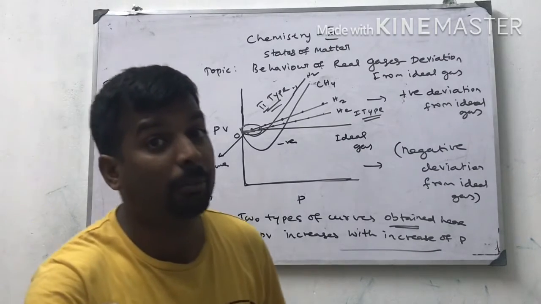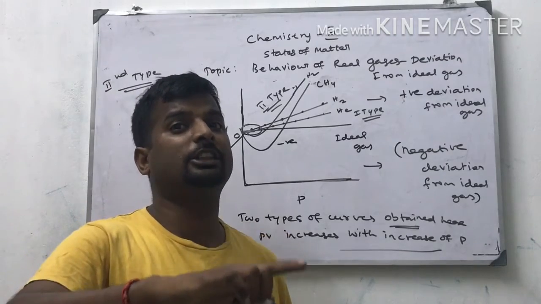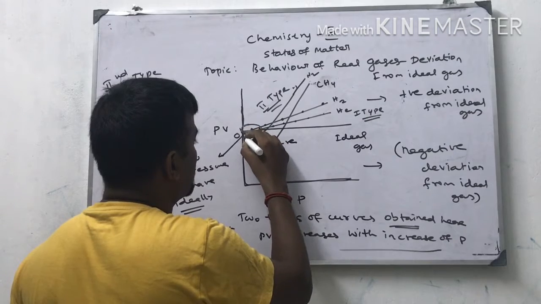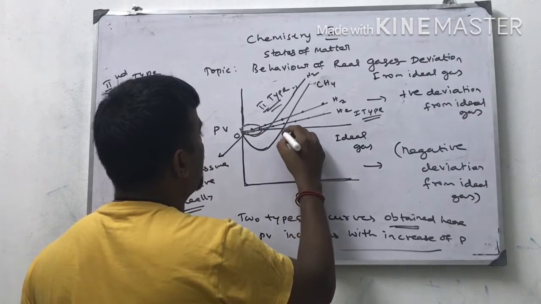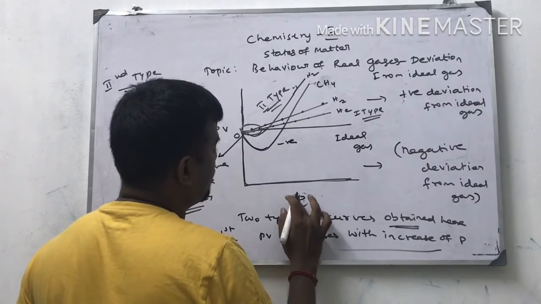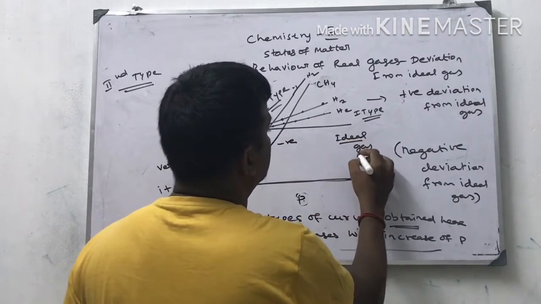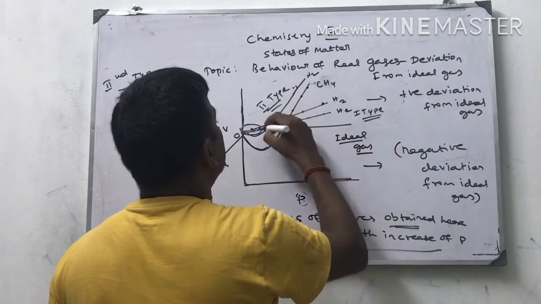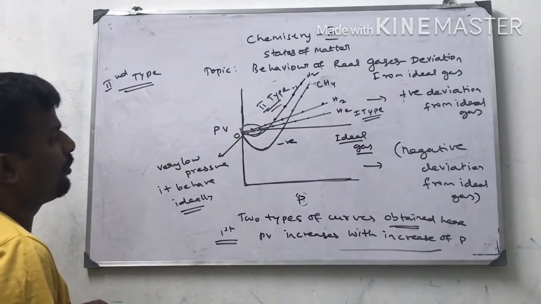If I increase the temperature and reduce the pressure, I get the real gas into ideal gas. So initially PV decreases with P. After some time it reaches the ideal gas, then it increases constantly. This is the second type of curve.